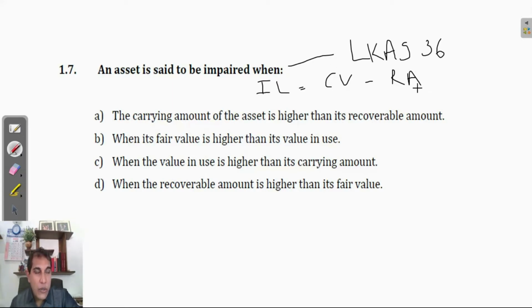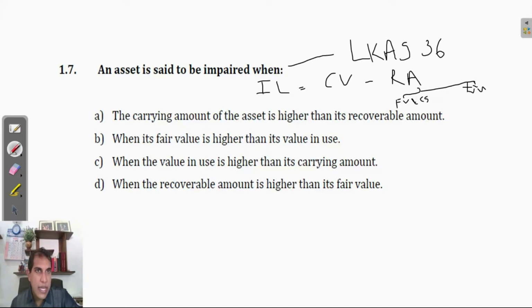Okay, so how to calculate recoverable amount? Recoverable amount could be calculated on fair value less cost to sell, or value in use, whichever is higher, right?